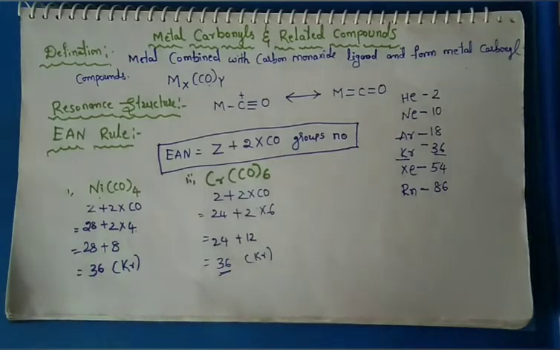In this we have to learn polynuclear carbonyls, classification of metal carbonyls, and even and odd central metal atoms. Those are all there. Next topic. Now we discuss EAN rule applications.